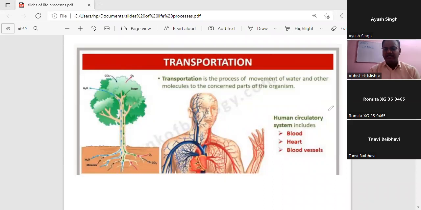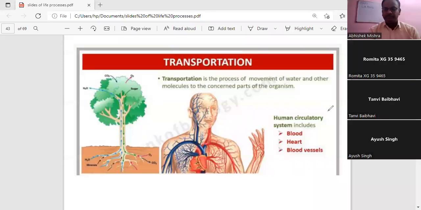Okay, Ayush raised his hand. Ayush, you can unmute yourself. Which tissue, Ayush? Sir, xylem. Xylem, very good. And which tissue is responsible for the transportation of the food material in plants? Sir, phloem. Phloem. Okay, fine. Now, I asked you this so that we can link up what you have studied in class 9 and now in class 10.